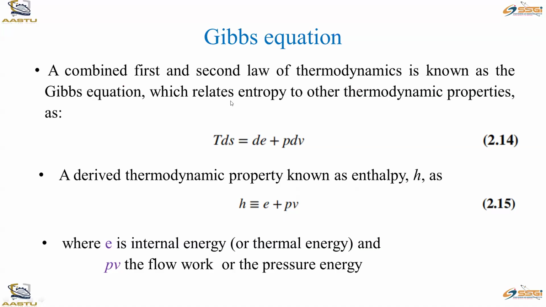From that we have TdS equals dE plus PdV, and this PdV is the work done. dE is the internal energy and PdV is the work done. So temperature times the change in entropy gives us this kind of equation.